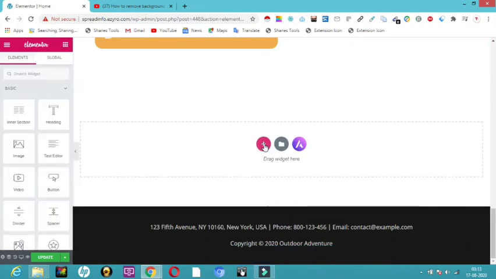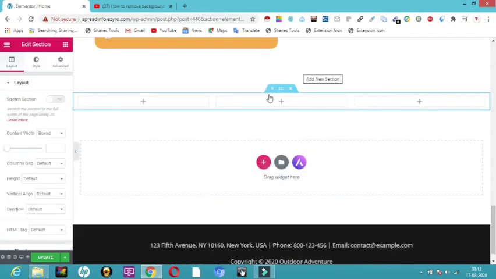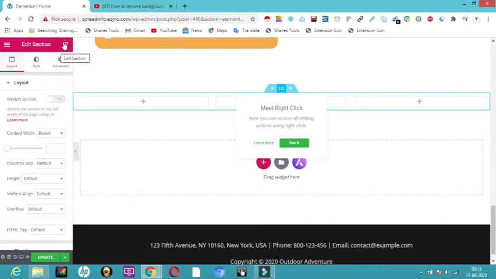Now let me add it again and show you how to add it. So now I'm going to select this 3 columns over here. Now if I click over here, it will show, you can see, a square section, edit section. Just click on that dotted section.